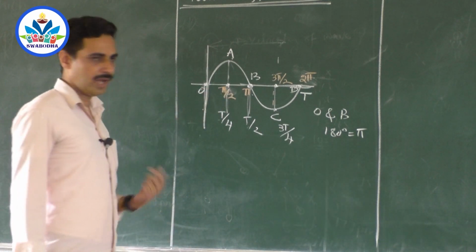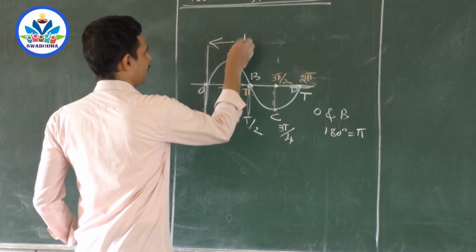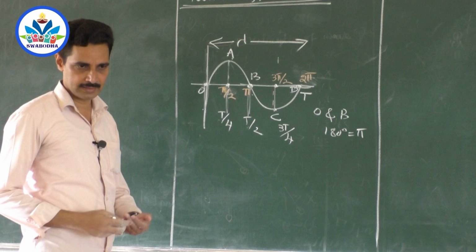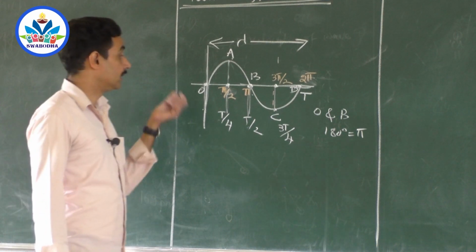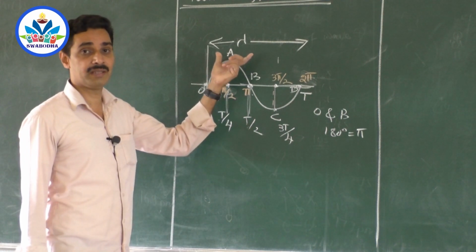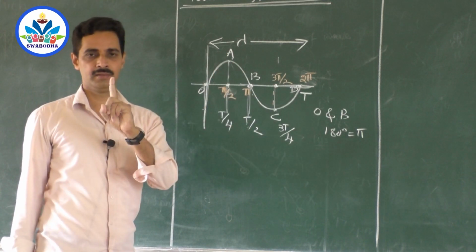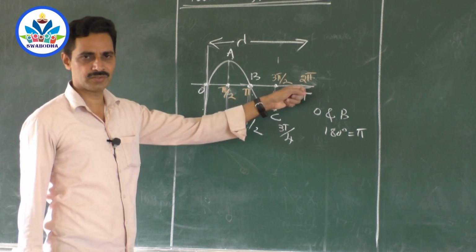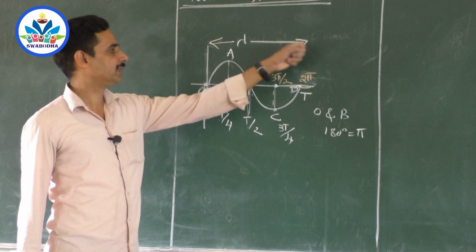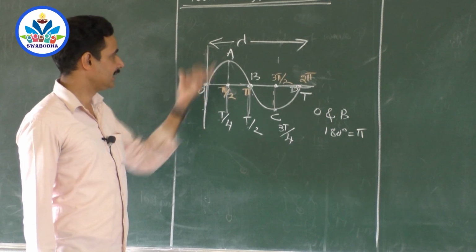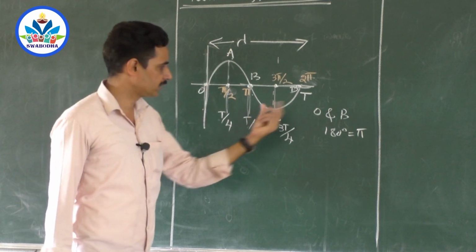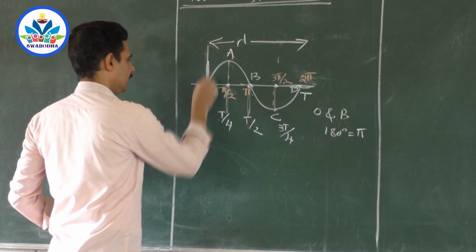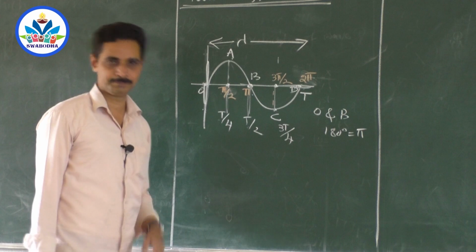Now suppose you take this distance as lambda, that is one wavelength. Wavelength is the distance traveled by a wave in an exact time of one period. When all these particles have completed vibration and this is just about to start the vibration, the distance traveled by the wave is lambda. That is the distance traveled by the wave when the wave completes one full period. When the first particle completes one full oscillation, you will get one full wavelength.